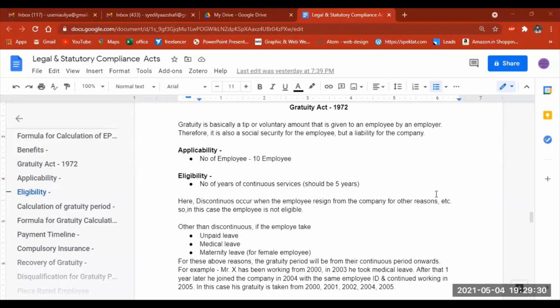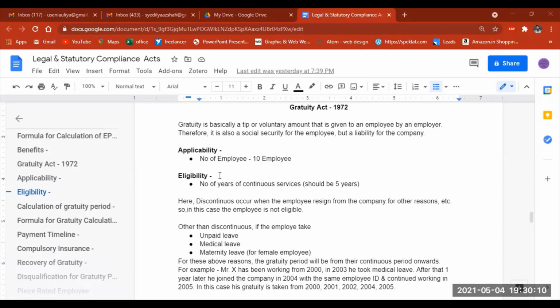Basically, what does this gratuity mean? It is a voluntary amount that is given to an employee of a company when he is leaving the company, like after his retirement. So the company is voluntarily giving a certain amount to its employee. Whereas from the point of view of a company, this gratuity is considered a liability because they need to pay a certain amount. This act comes under 1972, and now we're going to discuss its applicability as well as eligibility.